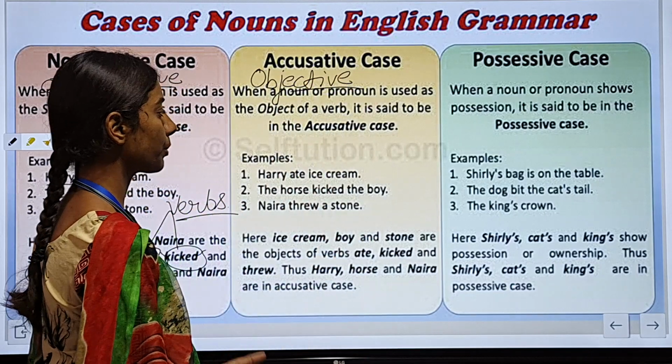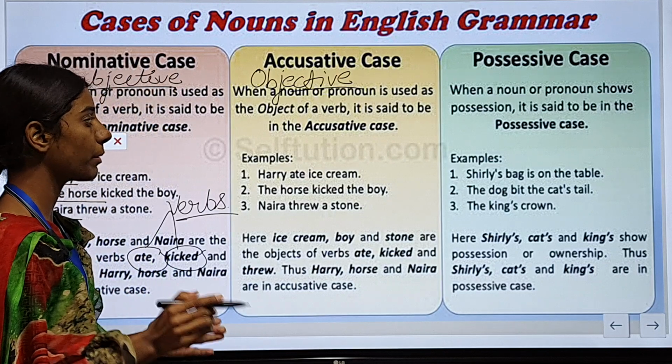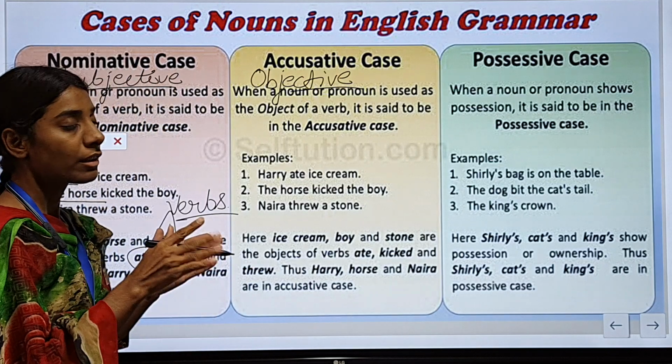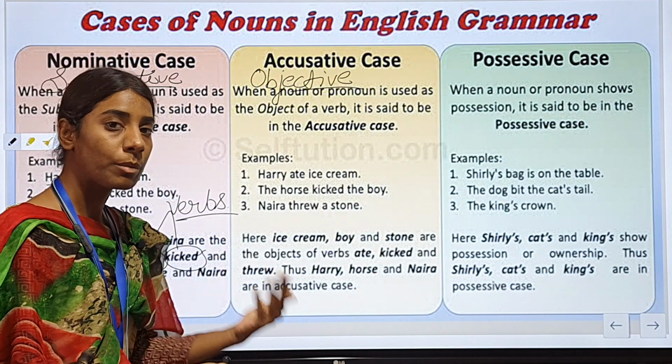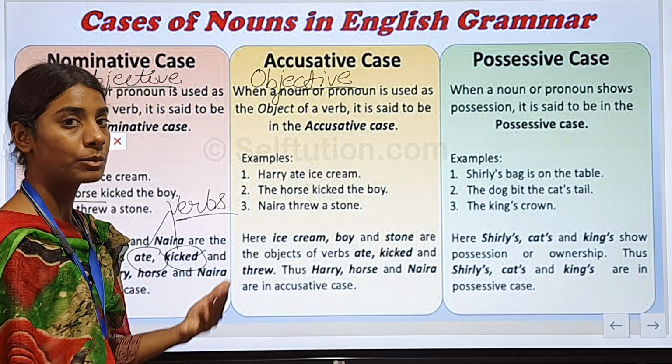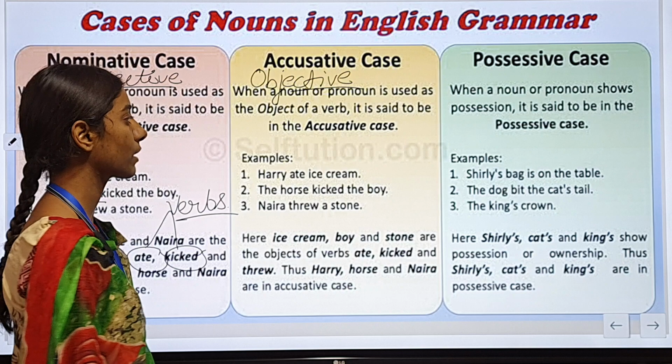Okay. So when a noun or pronoun is used as the object of a verb, it is said to be in the accusative case. जब आप noun or pronoun को as an object use ले रहे हो sentence में, तब आप उसको accusative case या objective case कहोगे.